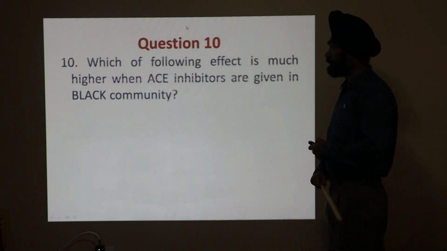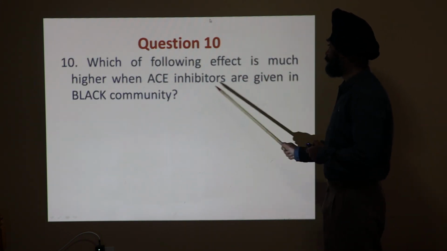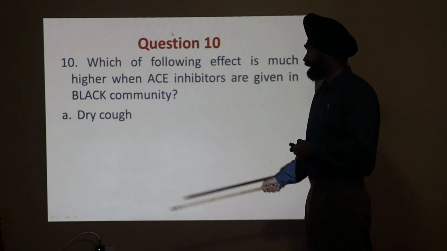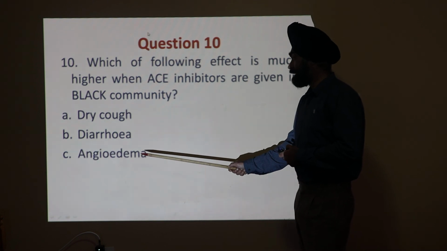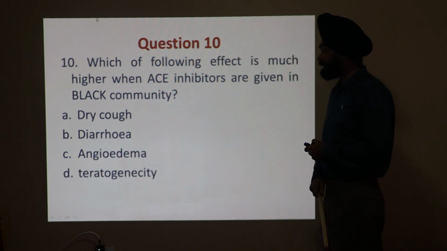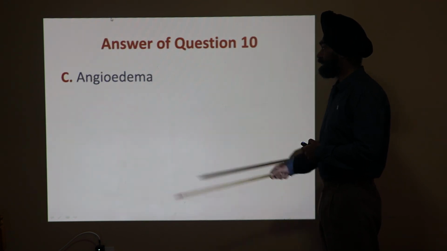Last question. Which of the following effects is much higher when ACE inhibitors are given in the black community? Dry cough, diarrhea, angioedema, teratogenicity. And the answer is angioedema.